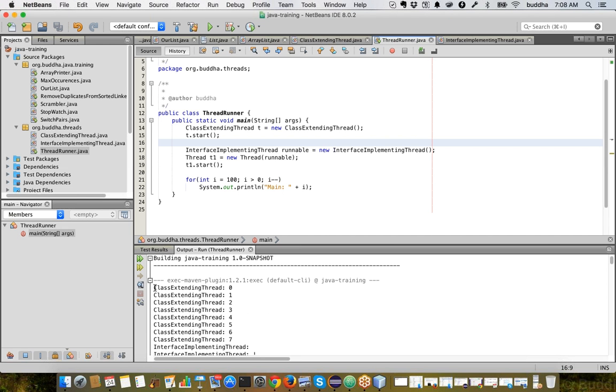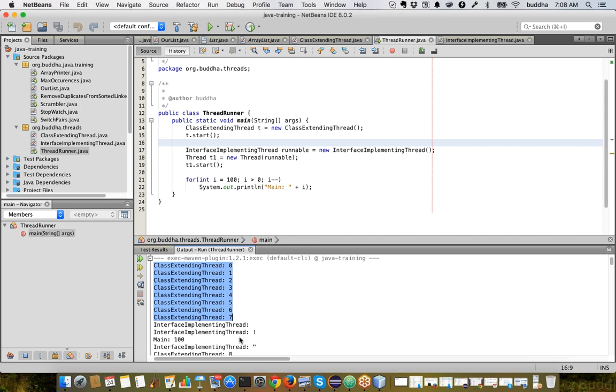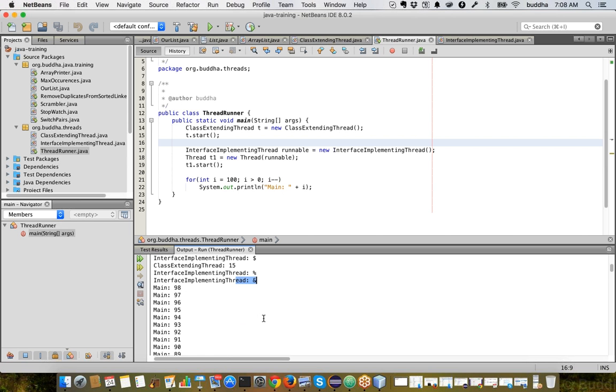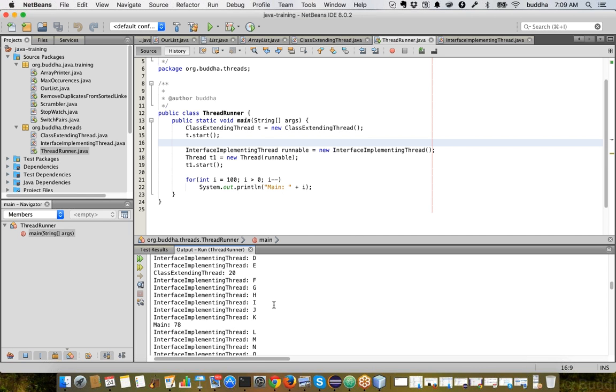Now, the class extending thread has printed till around 7, and then the interface implementing thread has printed a space, and then an exclamation, and then the main thread has got control, and then the interface implementing thread printed a double quote. If you see, the interface implementing thread is also printing the characters. As we are converting the ASCII numbers to characters, we are seeing all these alphabets and numbers getting printed by the interface.